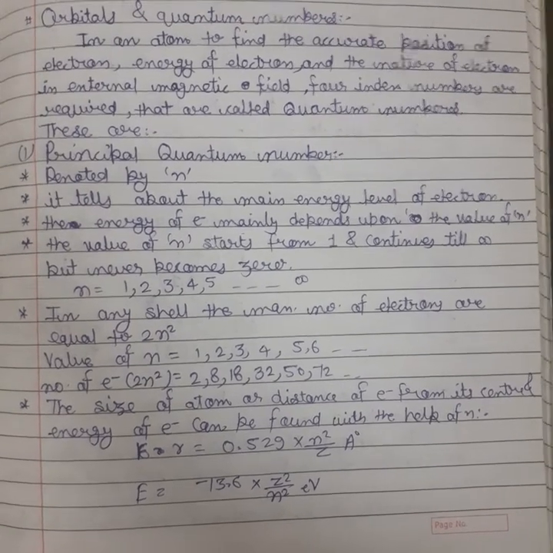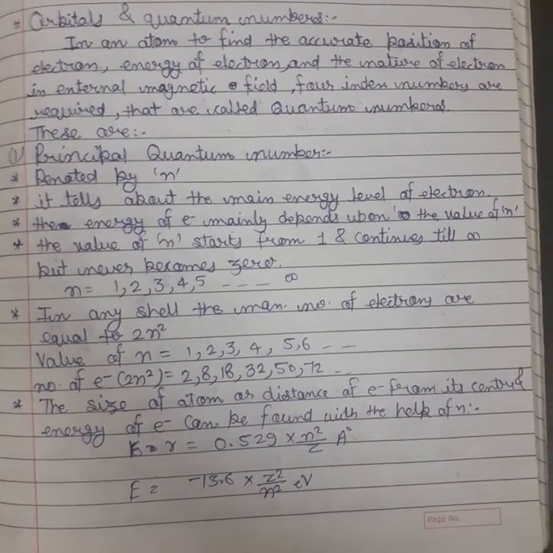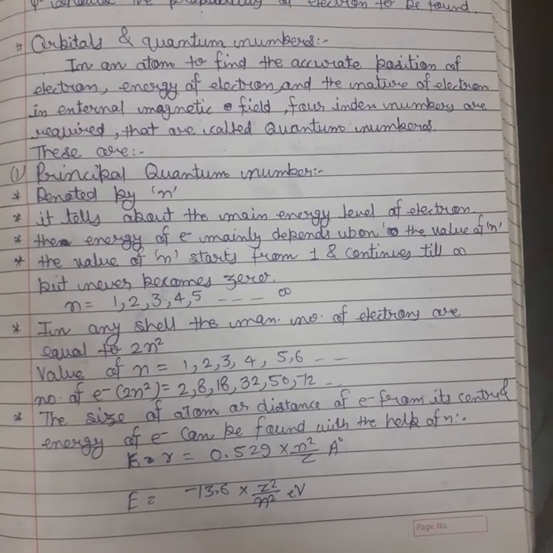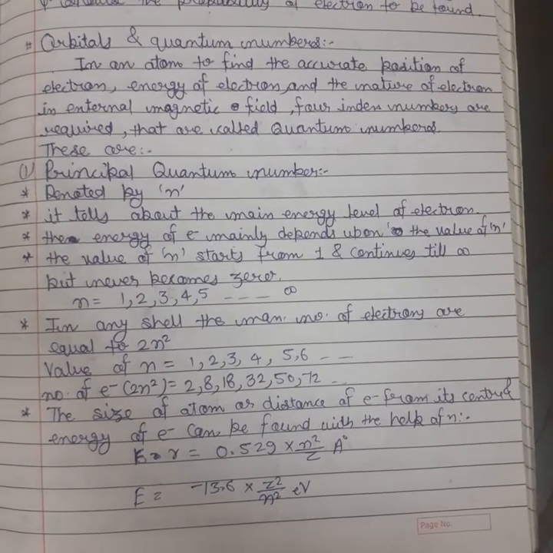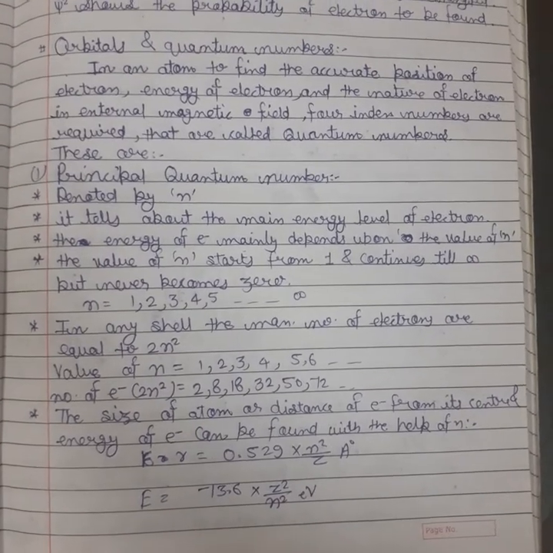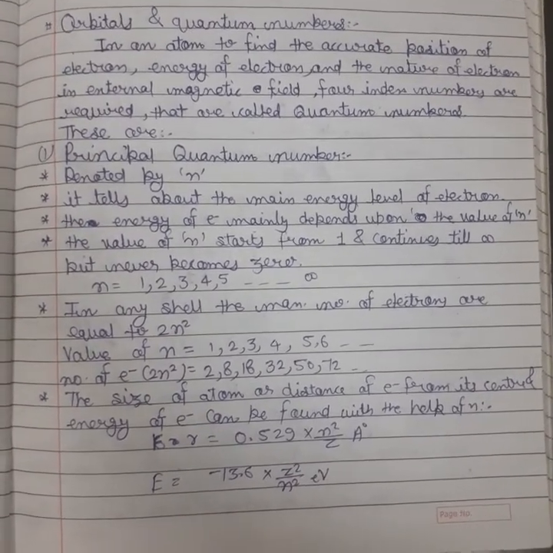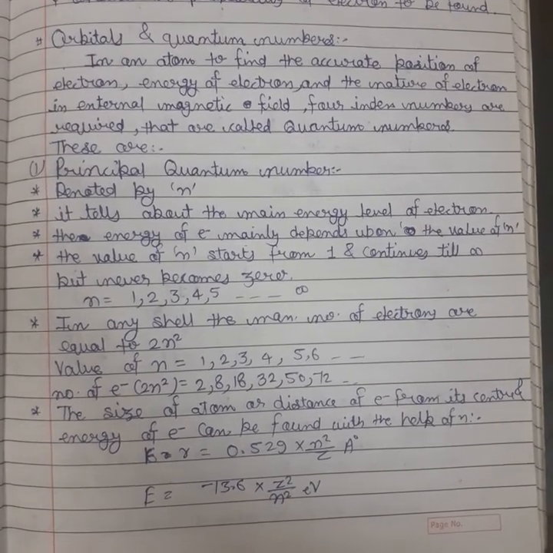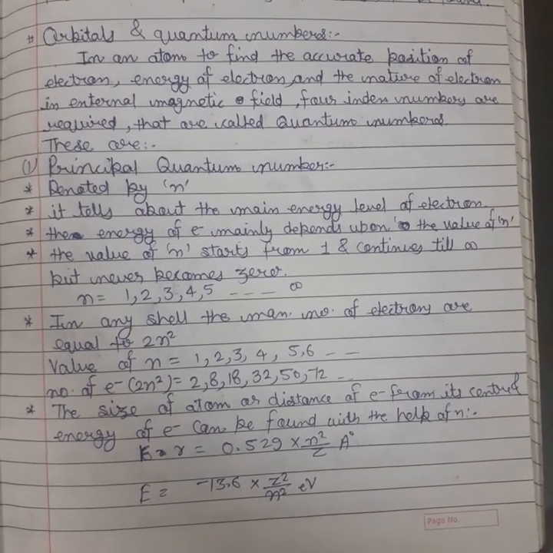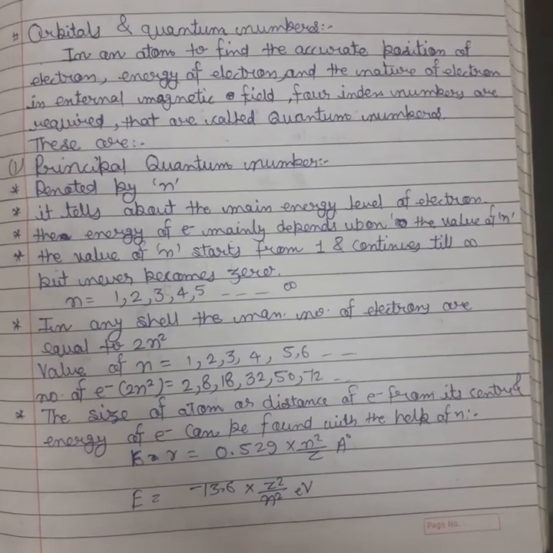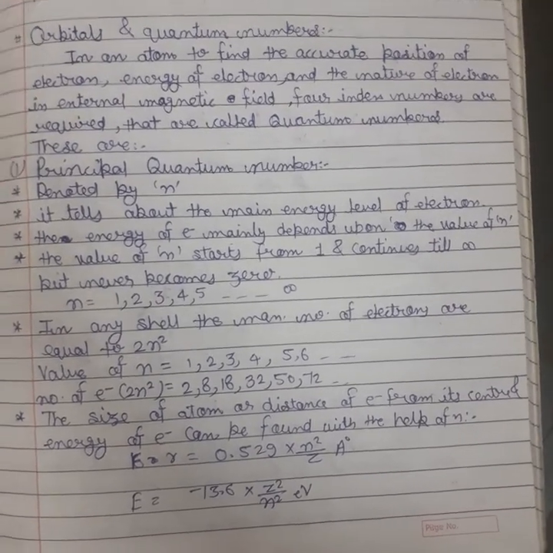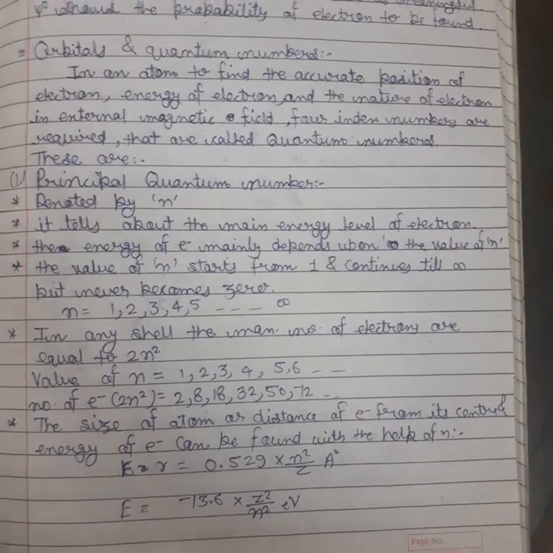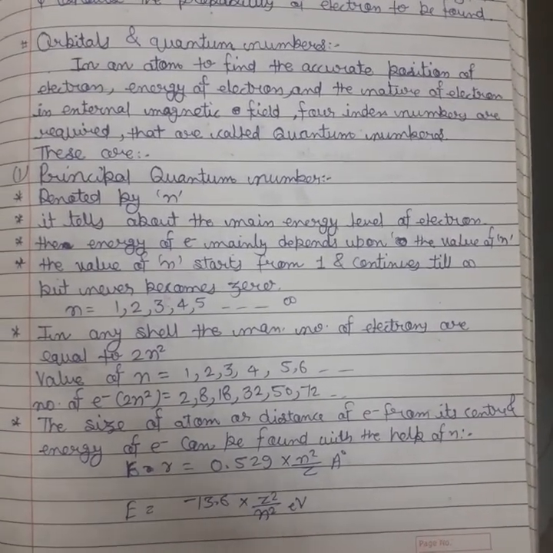So to define this, we use four index numbers that are called four quantum numbers. So the very first quantum number in this is principal quantum number. Principal quantum number tells us about the main energy level of electron. That means the main shell where the electron is situated, and the energy level where electron can be found.